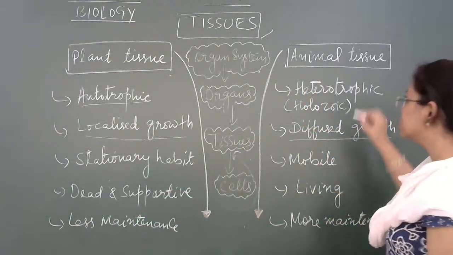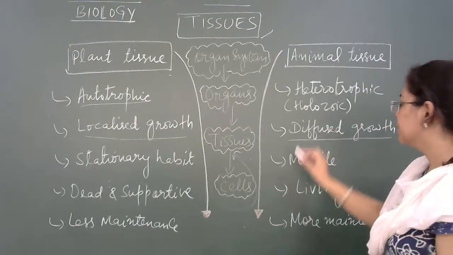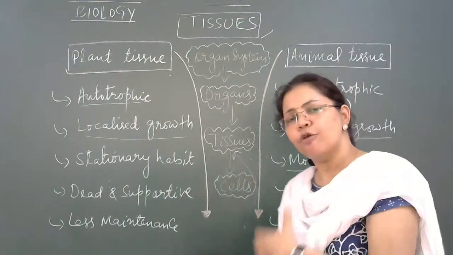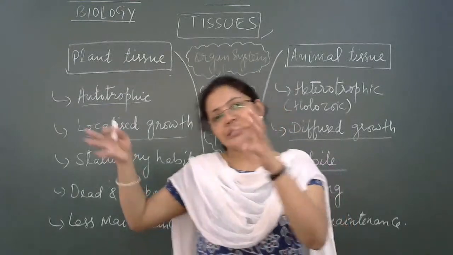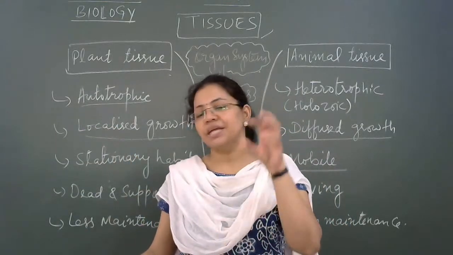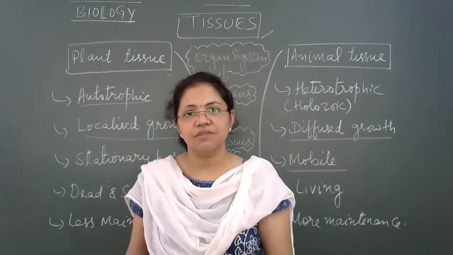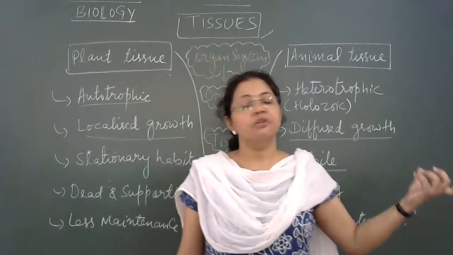Whereas in case of animal tissues, animals are mobile. Mobile means they can move from one place to another and they need to move. Plants are stationary because their major necessity, food, they can prepare themselves. But animals on the other side cannot prepare their food themselves.